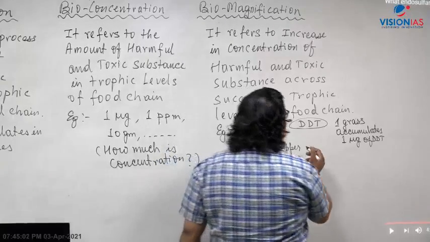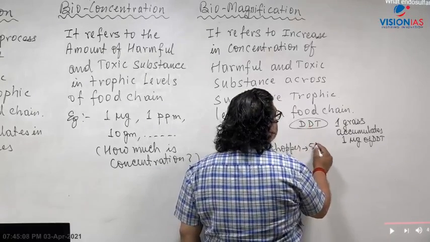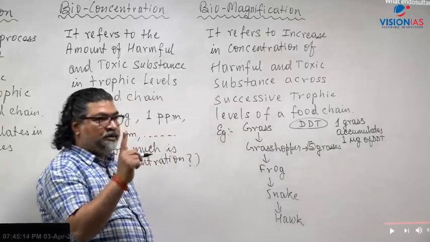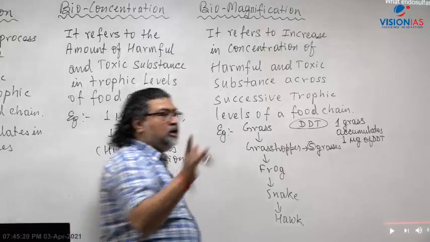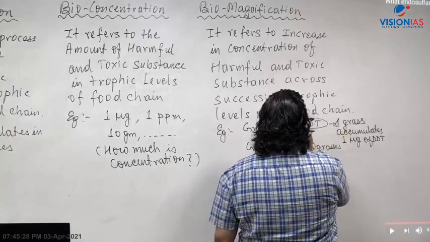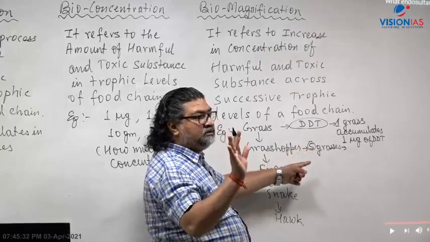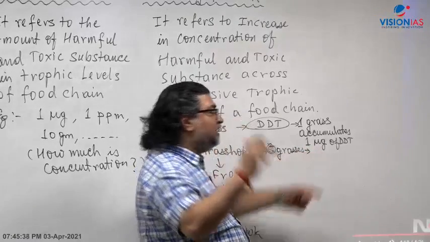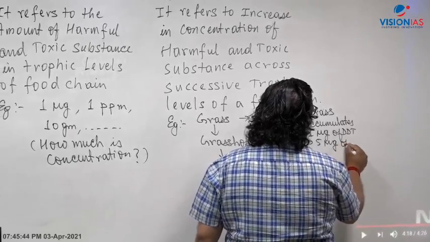Now what will happen? Let's say grasshopper. A single grasshopper eats 5 grasses. I'm just giving a random example. So how much will be the accumulation there? One grass has this much DDT. Now how much will be in the grasshopper? A single grasshopper eats 5 grasses. So let's say one grass accumulates 1 microgram. So one grasshopper which eats 5 grasses will have 5 microgram of DDT.